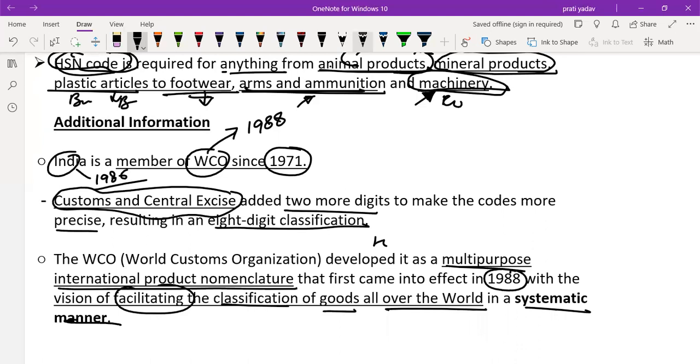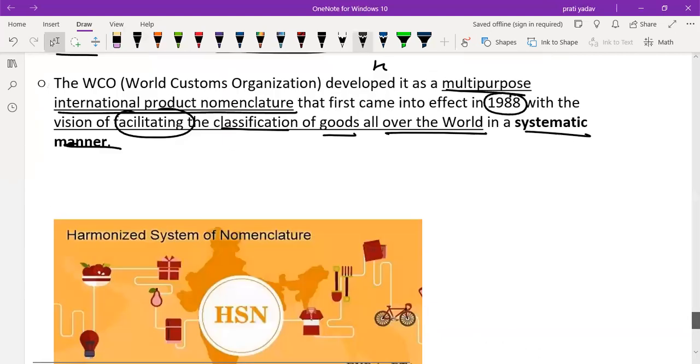So this code is very important, and different countries add extra numbers to the HSN code to classify their products in a systematic manner. India uses 2 more digits, so it makes the HSN code 8 digits in India, and they classify goods in a more systematic manner. So I hope you understand the whole idea of HSN.